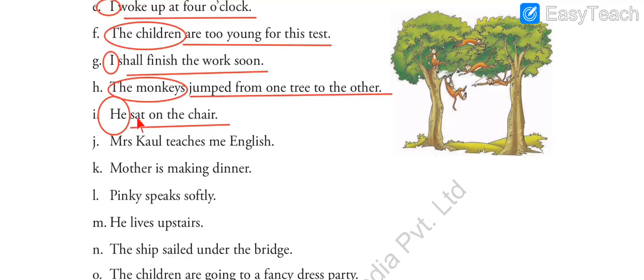And what is the verb over here? Sat. That is the verb, the action performed of sitting. The action being performed over here is sitting on the chair. So that is the verb. So: subject, predicate and verb.